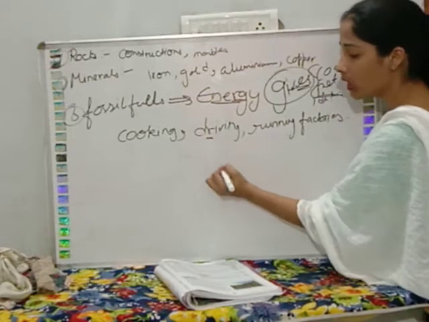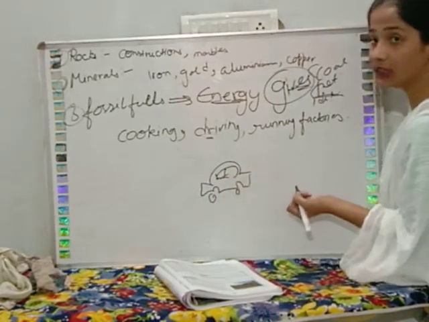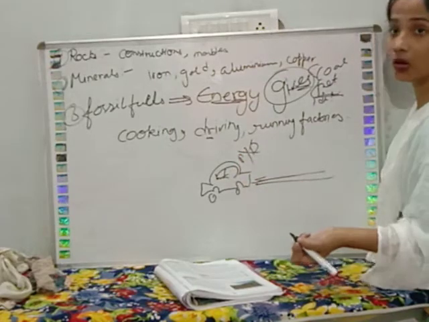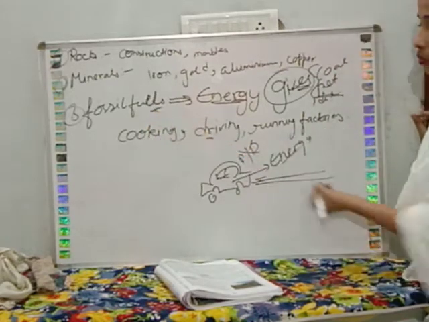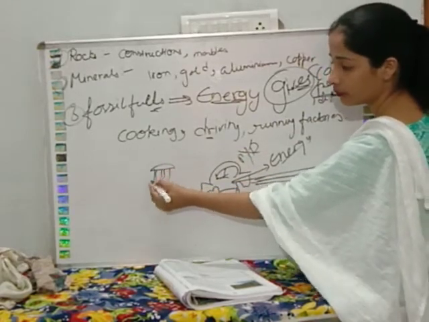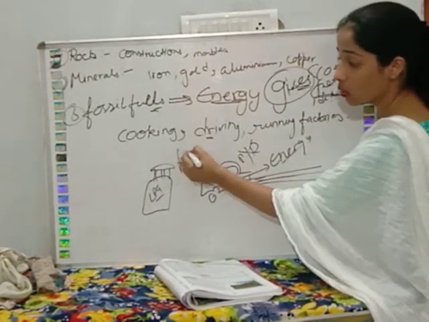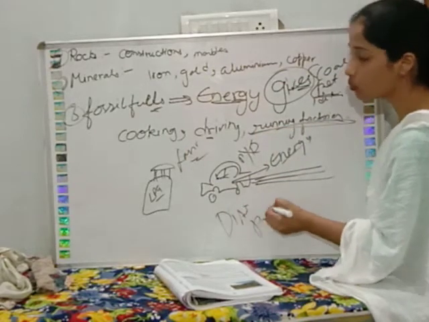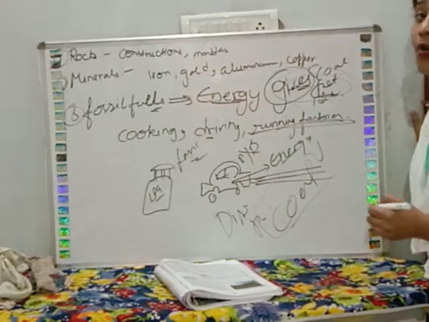When we are driving a car, we require petrol or diesel in it. Yes or no? Without petrol or diesel, can you drive this car? No. The car requires energy in the form of fossil fuel. For cooking, LPG gas is used. Yes or no? This is also a fossil fuel. For running factories, diesel and petrol are used. So all these are fossil fuels. Coal is a very important fossil fuel found on this earth.